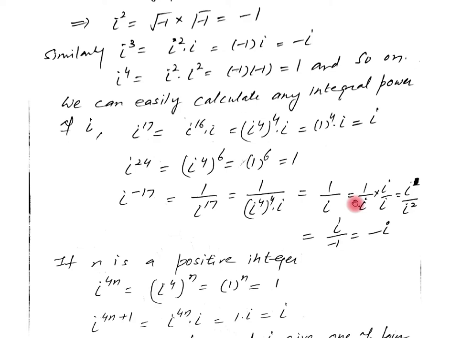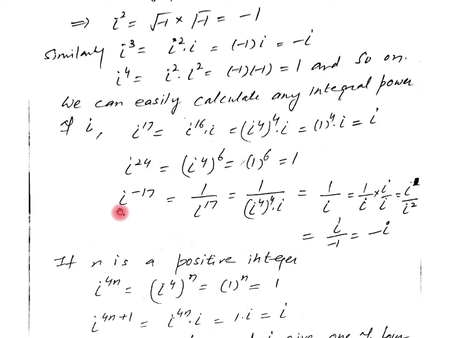Now, as in the case of rational or irrational numbers, the denominator can never be irrational. Similarly, in the case of complex numbers, the denominator can never be imaginary. It is always real. Whenever the denominator is imaginary, we can convert it into real. It is equal to 1 by iota. Now multiplying and dividing by iota, we get iota upon iota square, and again putting the value of iota square equal to minus 1, therefore iota raised to power minus 17 is equal to minus iota.